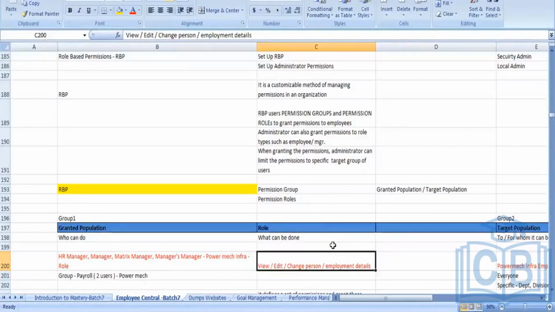And the role. What does role mean? You have an edit permission, you have a change permission, you have a view permission. That is defined in the role.